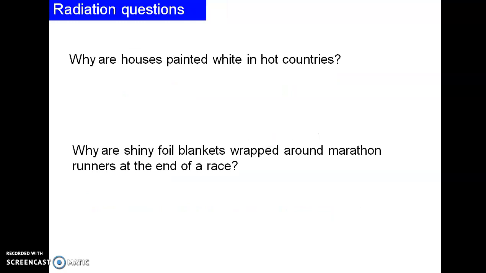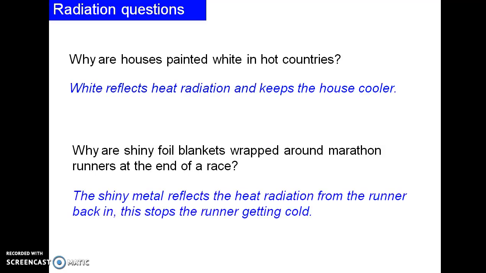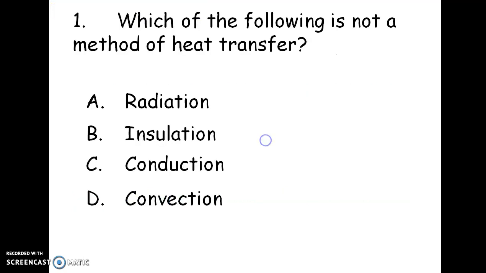Why are houses painted white in hot countries? Because white reflects the heat radiation and keeps the house cooler. Why are shiny foil blankets wrapped around marathon runners at the end of the race? Because the shiny metal reflects the heat radiation from the runner back in. This stops the runner getting cold.